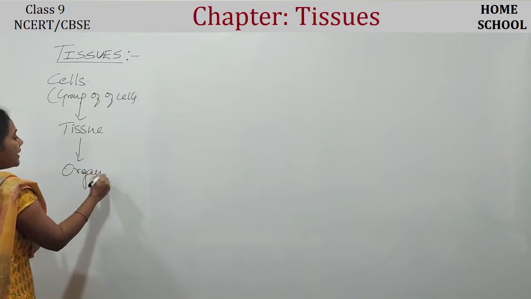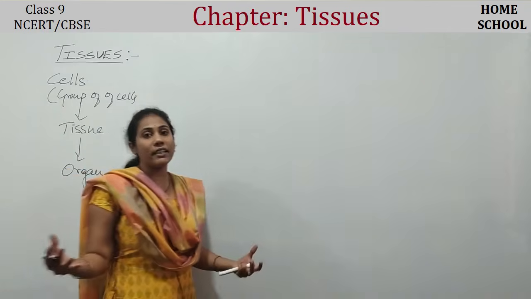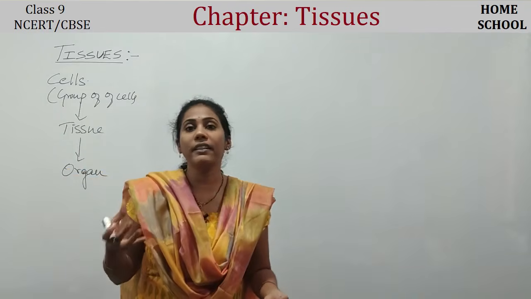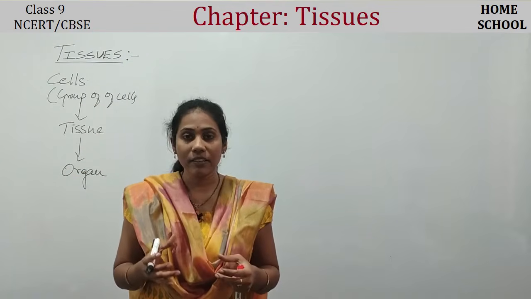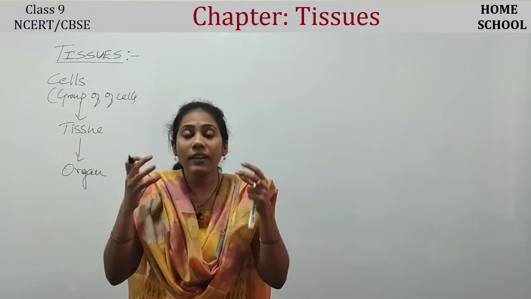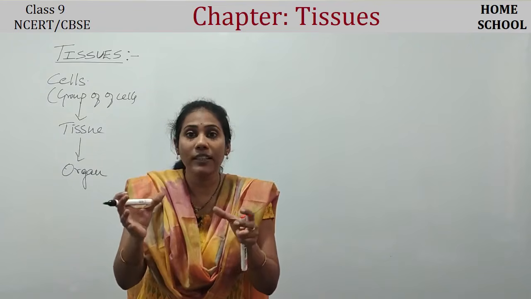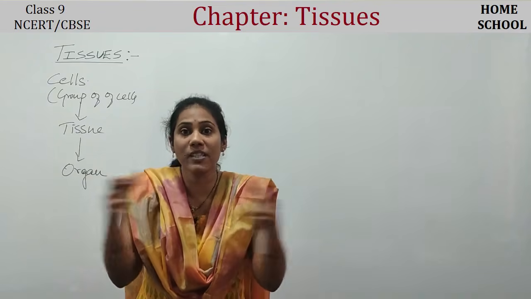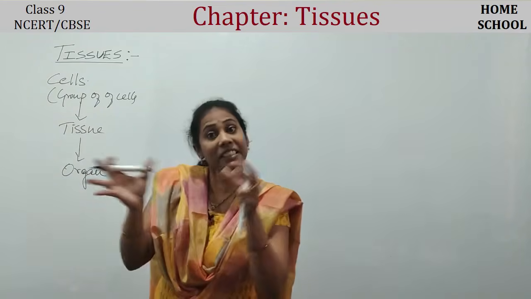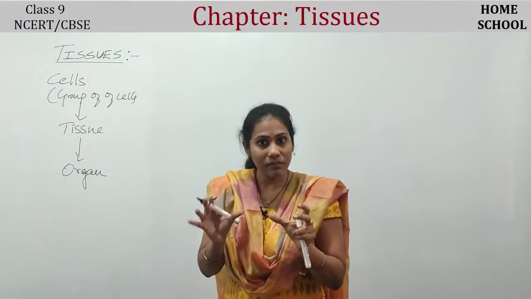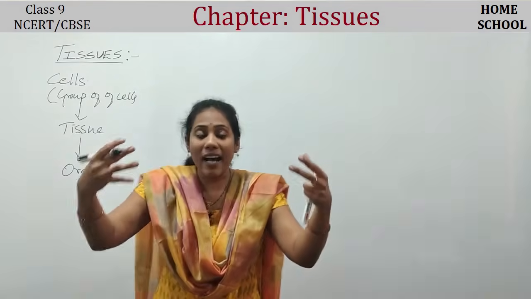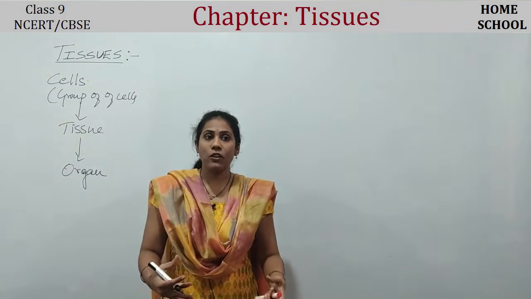Stomach is one organ, mouth is one organ, brain is one organ, heart is one organ. For example, the brain is an organ. The brain will contain so many tissues, guys, and each tissue will have a group of cells. You can go for this example also.